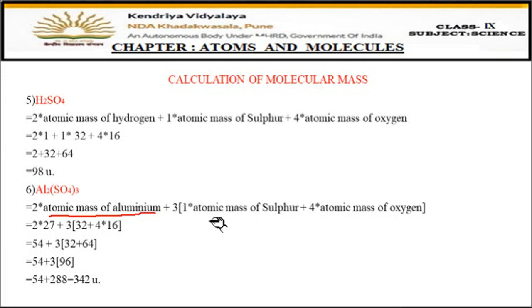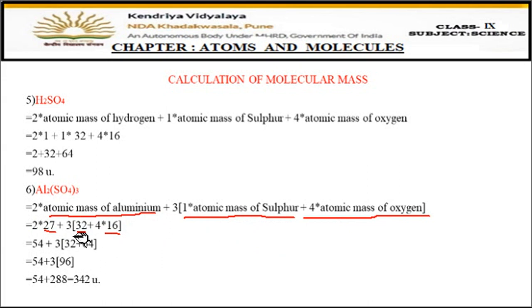So 1 atom of sulfur, so 1 multiplied by atomic mass of sulfur, then plus 4 atoms of oxygen inside, so 4 into atomic mass of oxygen, right? And this is covered in the whole brackets, and 3 is written outside because this 3 is for the whole bracket here. Now let us put the values.